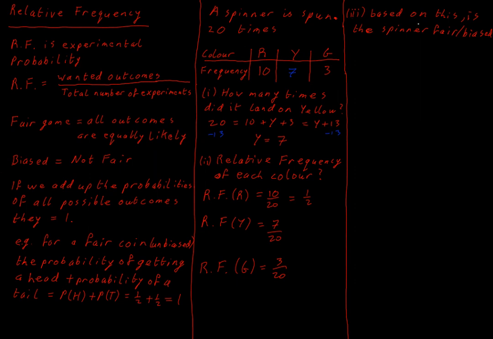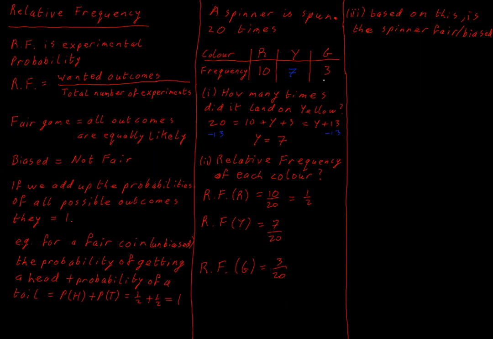Finally, based on this, is the spinner fair or biased? Well, I go back to my definition. What does it mean for something to be fair? For a fair game, all the outcomes are equally likely. Well, are all of these equally likely? No. I came up with red and yellow way more than I came up with green. So for a relative frequency question, they don't have to be exactly the same probability because this is an experiment. It's not the exact probability. It's getting an idea of what the probability would be. But there are way more reds and yellows than there are greens.